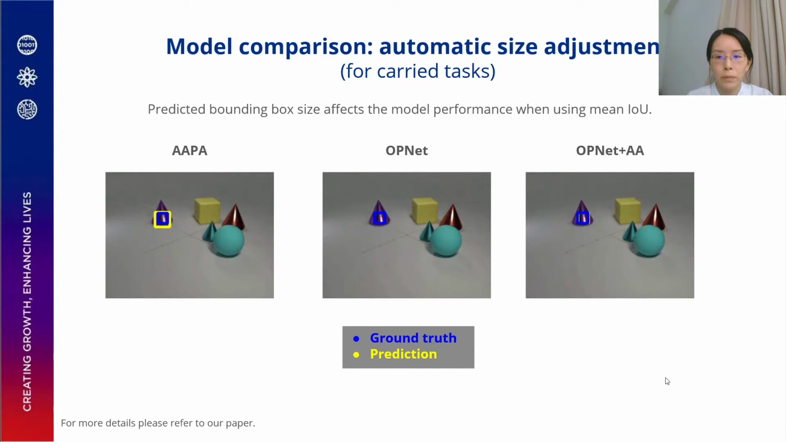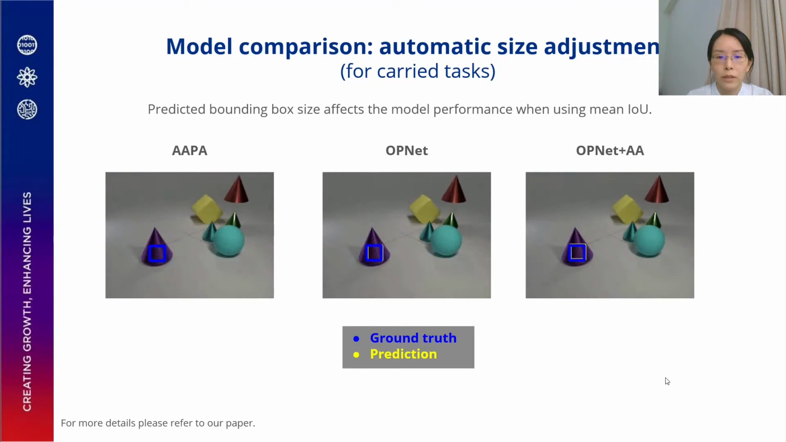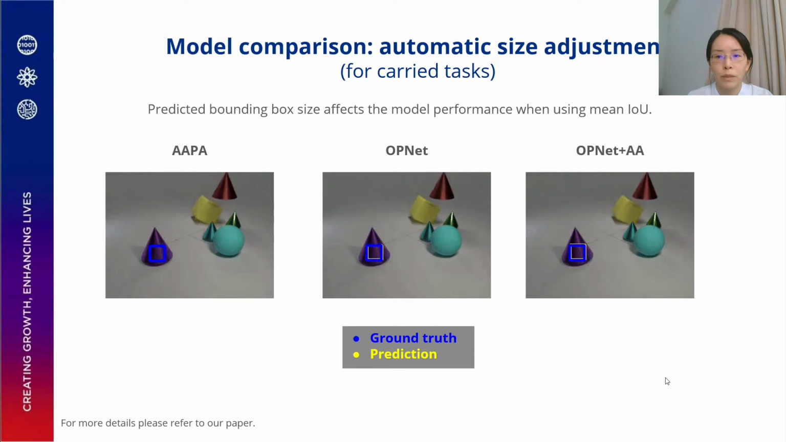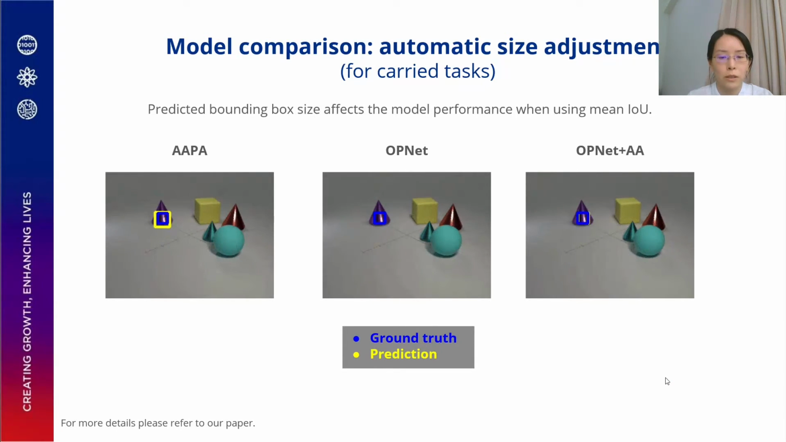For the neural models OpNet and OpNet AA, they learn this size adjustment during training. This is why the predicted bounding box size can affect the model performance when we use the mean intersection over union.